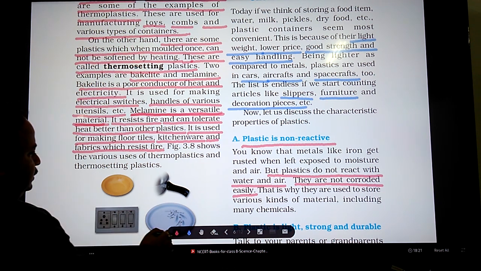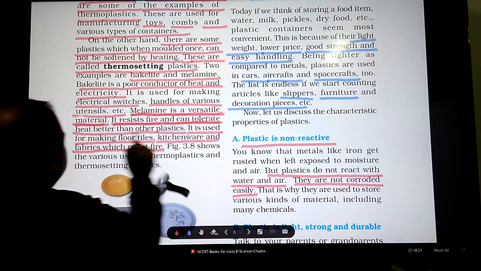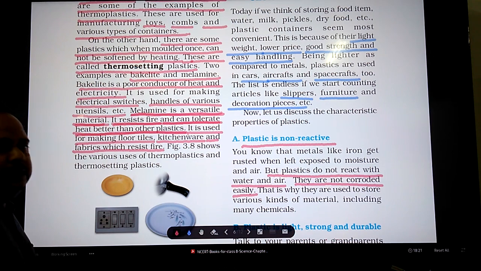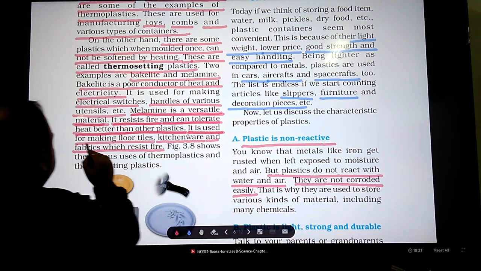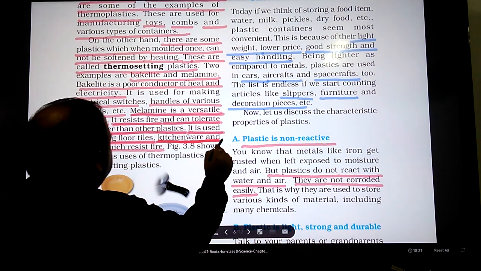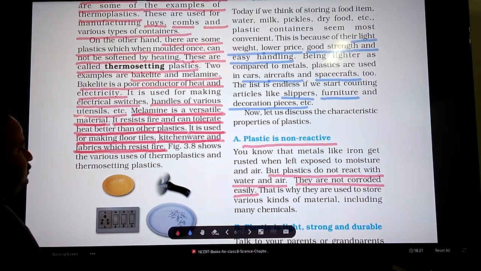Melamine can resist fire and it can tolerate heat better than any other plastic. It does not become easily soft on heating. For this, it is used for making floor tiles, kitchenwares and fabrics which can resist fire.